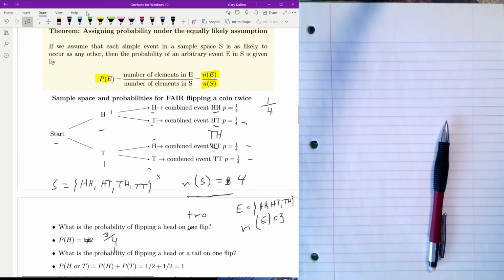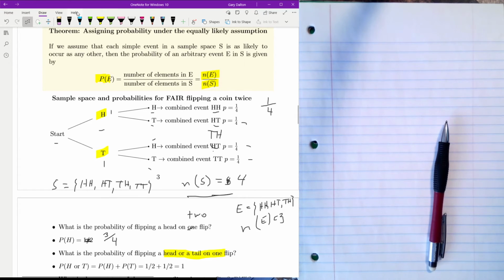What is the probability of flipping a head or a tail on one flip? That probability is a head or a tail in one flip. So one flip, we have two possibilities. It can be head or tail in the sample space.